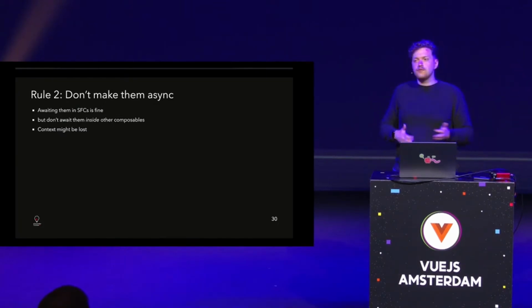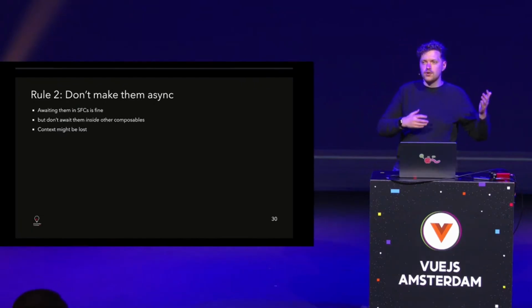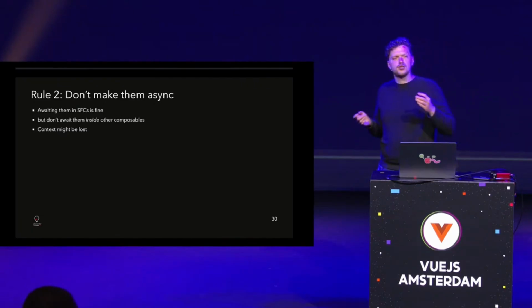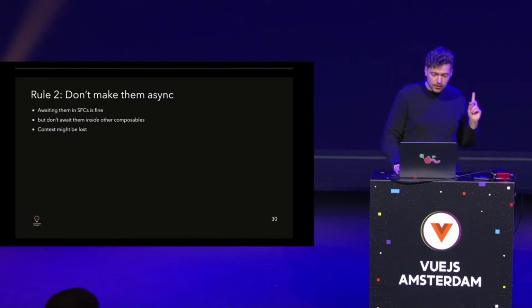Also, there's another pattern, right? We use Vue. So instead of saying, okay, I await until that fetch call is done, let's just define a ref, let's say result. It's null by default. I do the fetch call, and whenever the fetch call is done, I set the value of that result to the value, or to the error if there's an error. Maybe I have an extra error ref for that. So you don't really need to await them. You can just make use of reactivity and say, whenever things change, I can react to that. So that's great. Definitely take a look that the composables are not async. Unless, as I said, you await them in your SFCs, that's fine.